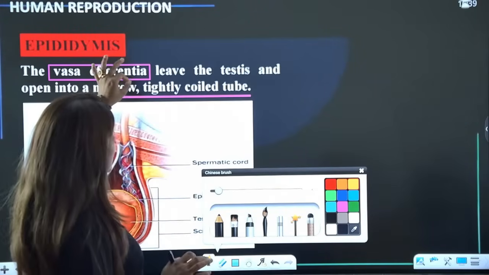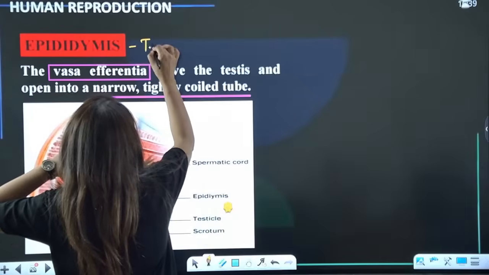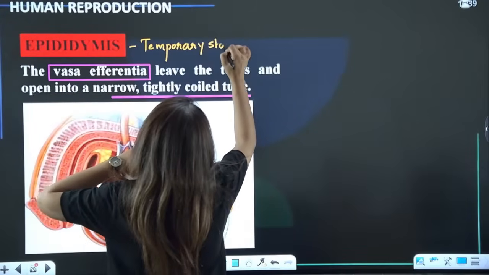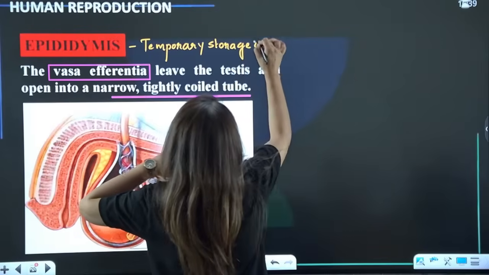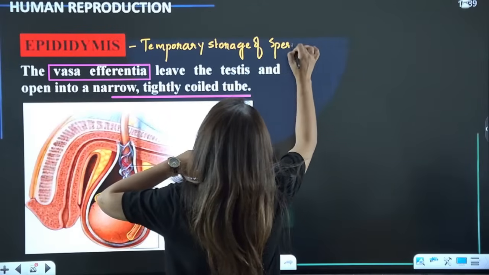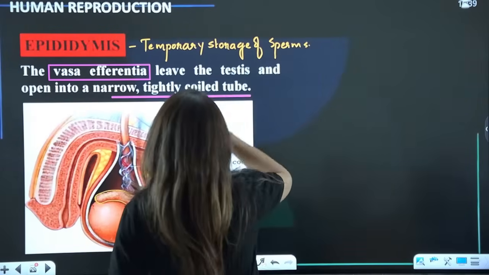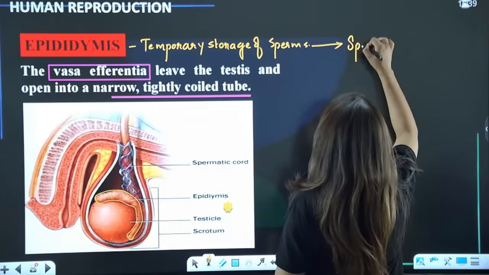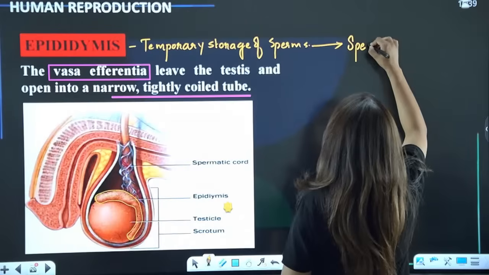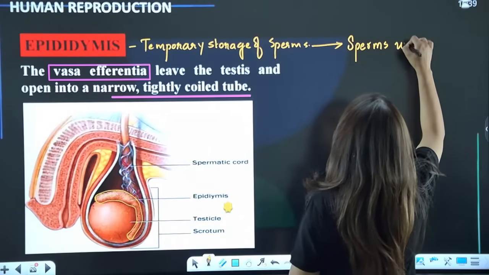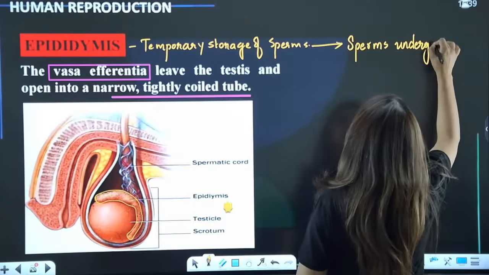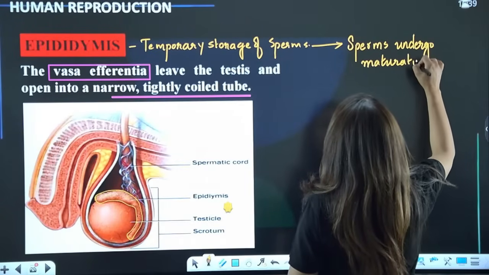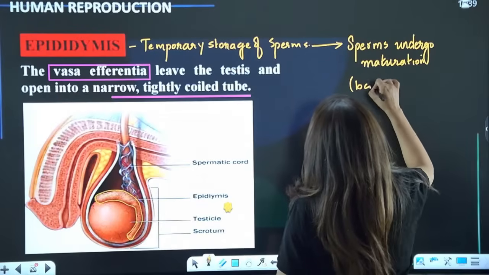So, epididymis is that place where there is temporary storage of sperms, right, for around a week. And during this storage, sperms undergo maturation. It is here that they get motility and become motile.